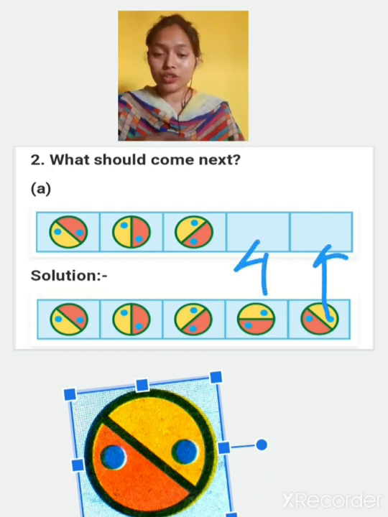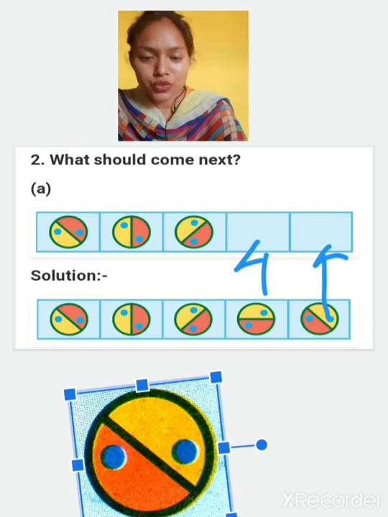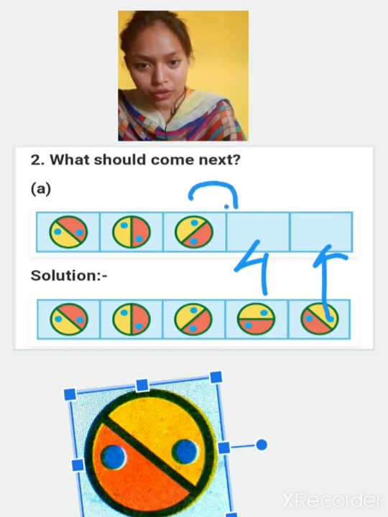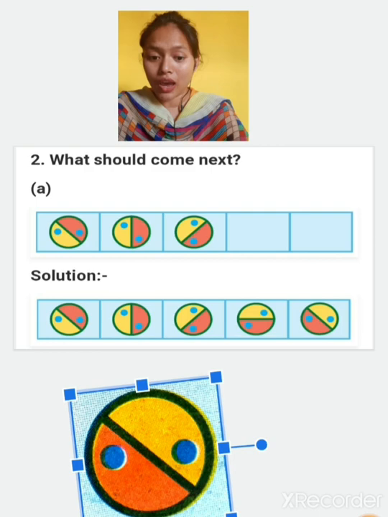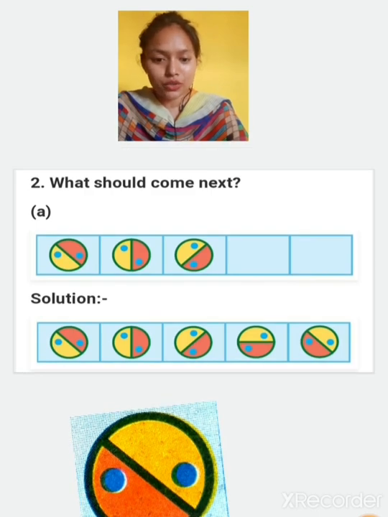Okay, so you can draw these figures. Means see, orange one is down, then yellow one is up, then again we will rotate that, we will get this figure, then again we will rotate this, we will get this figure. So like this you have to rotate. Now let's see the next one.